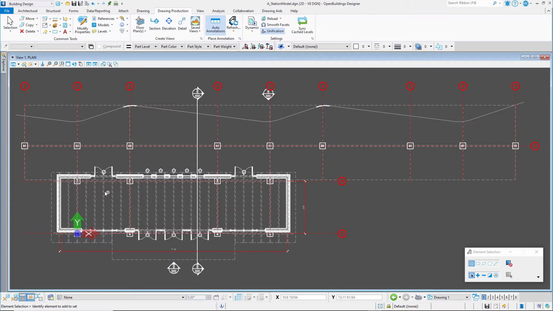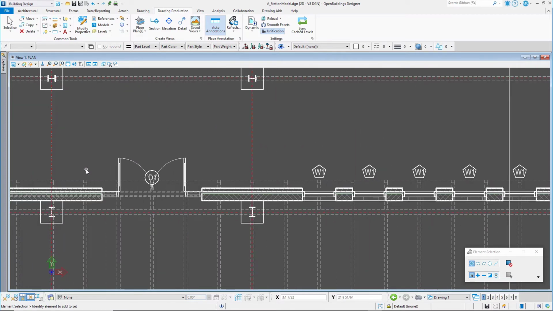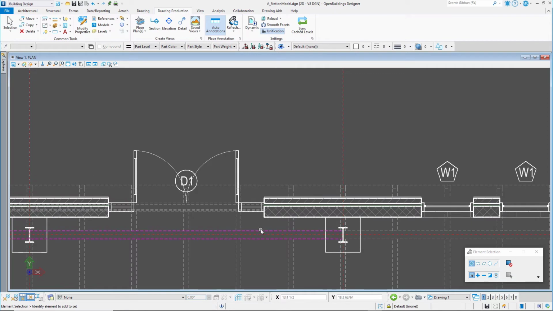Zoom in to the exterior wall to see that the brick and block layers of the wall have been re-symbolized to show standard hatching patterns for these materials. Line weights have been modified to show the elements that are cut versus shown in the forward view. This re-symbolization is based on the family and part assigned to these elements. Elements in the back view, elements above the cut plane, have been re-symbolized with a dashed line style.